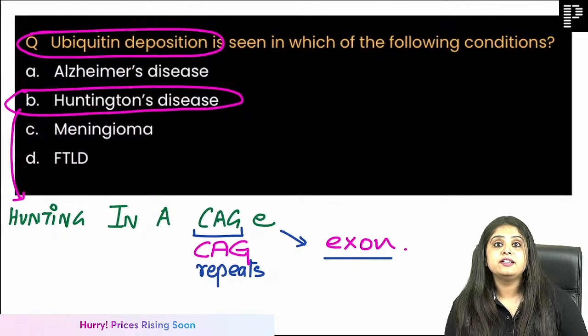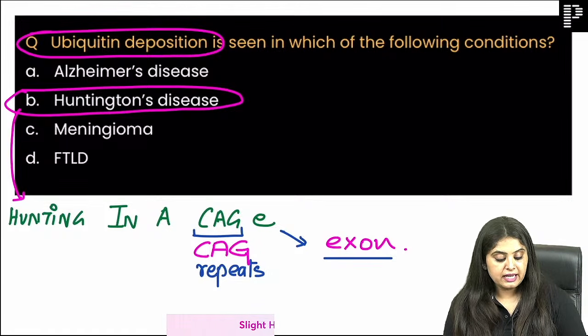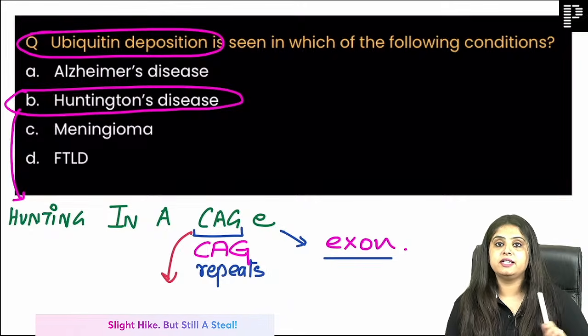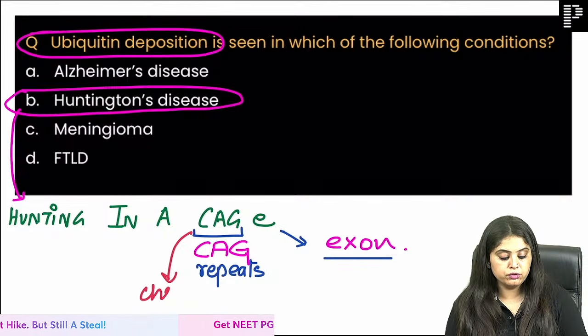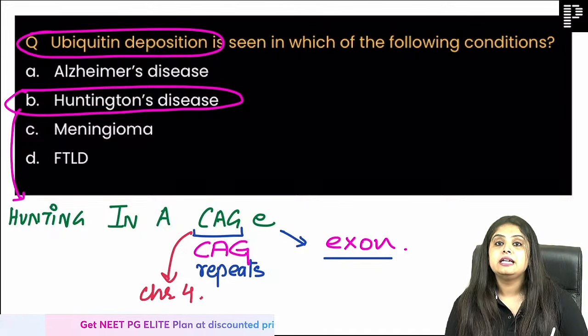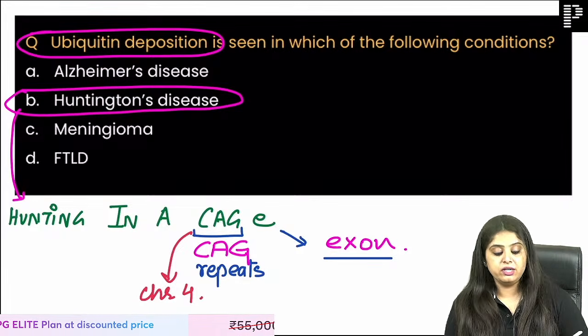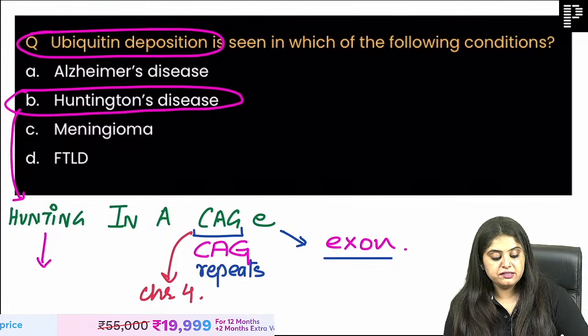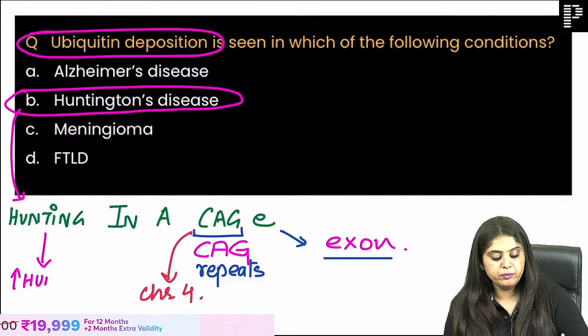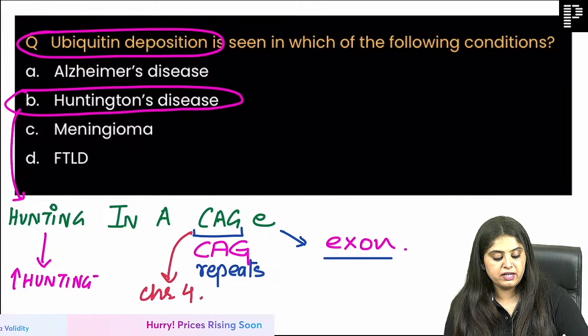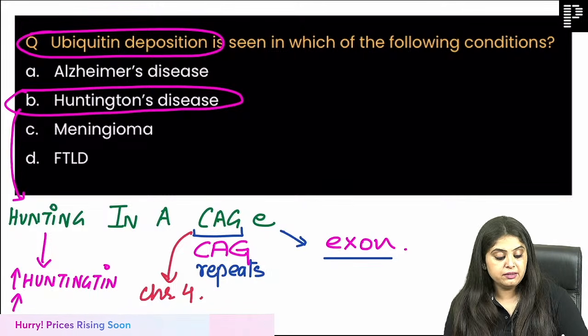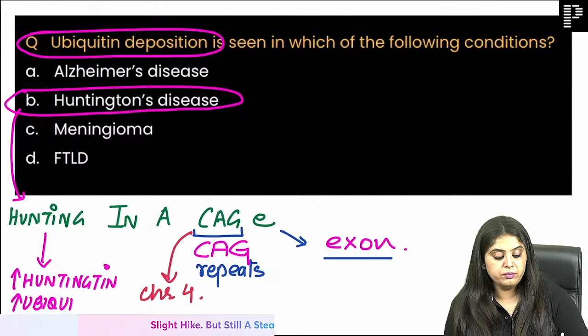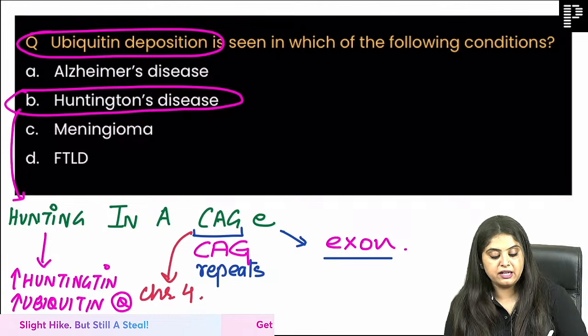They are present in the exon of the genome, and along with that a cage will always have four walls. So which chromosome is going to get affected? It is chromosome 4. But what happens in Huntington's disease? Basically there is an increase in 2 proteins. One is huntingtin, and no one will ask you such a question. The other protein that increases is going to be ubiquitin, and that is exactly what has been asked over here.